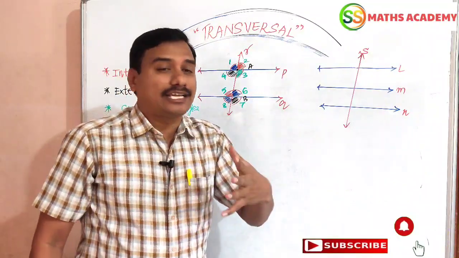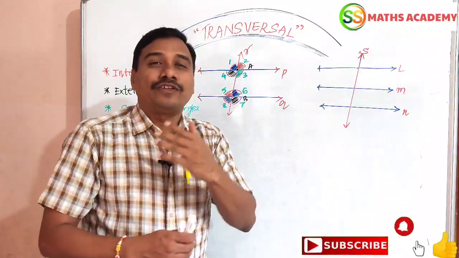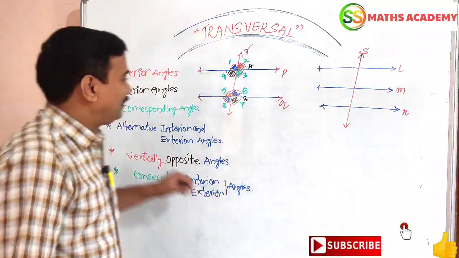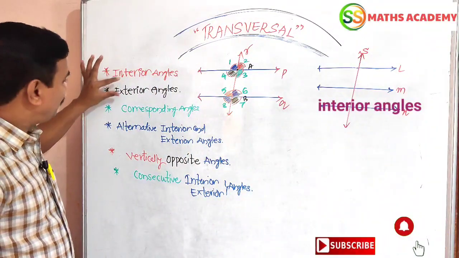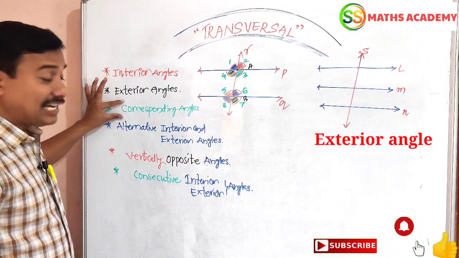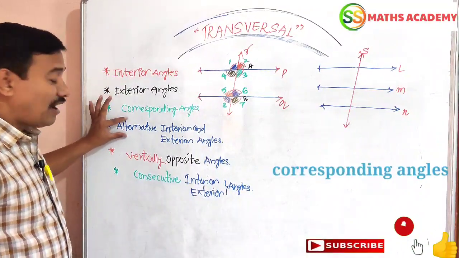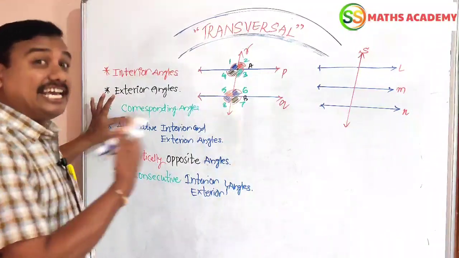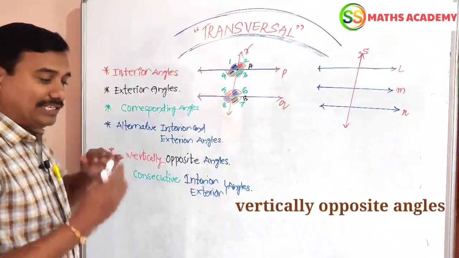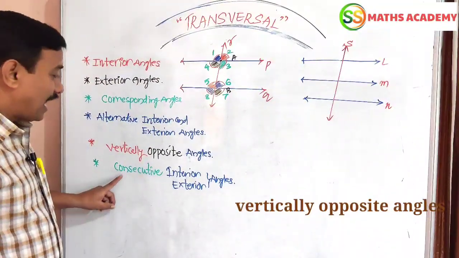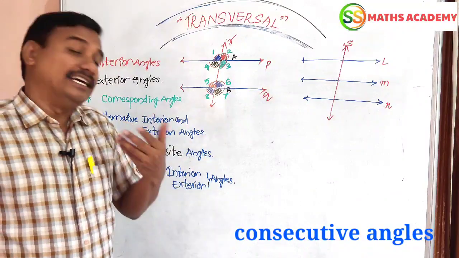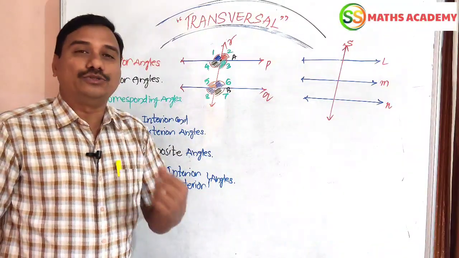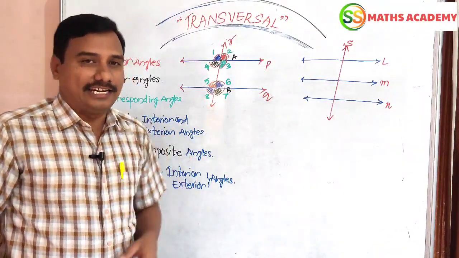These 8 angles have special names. What are the special names? Interior angles, exterior angles, corresponding angles, alternate interior angles, alternate exterior angles, vertically opposite angles, and consecutive interior and exterior angles. I am going to explain them in detail.